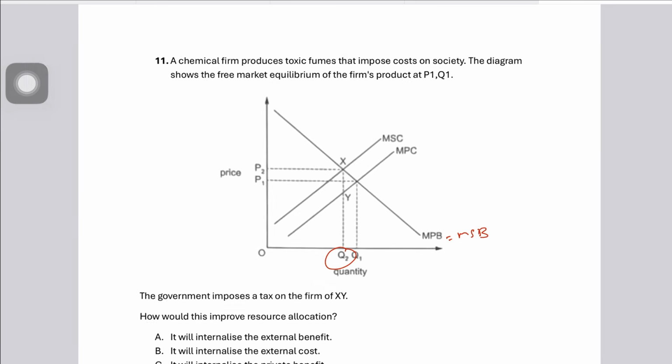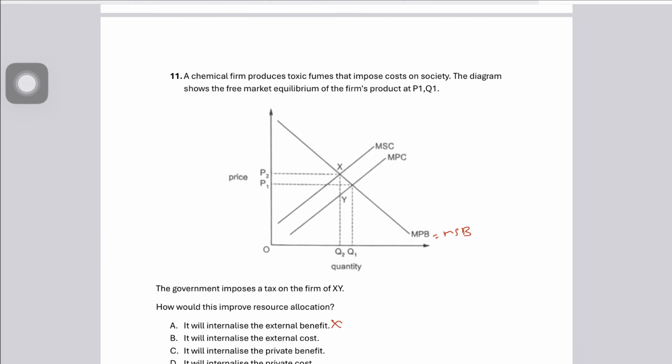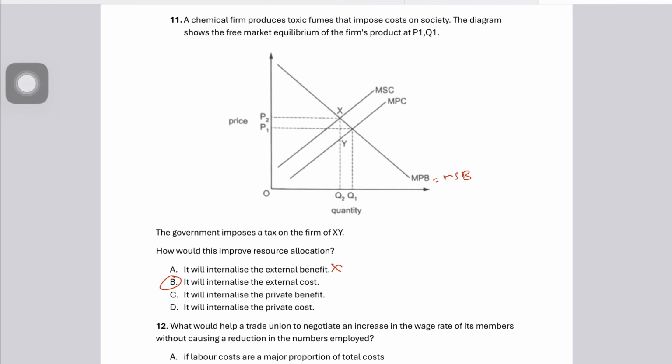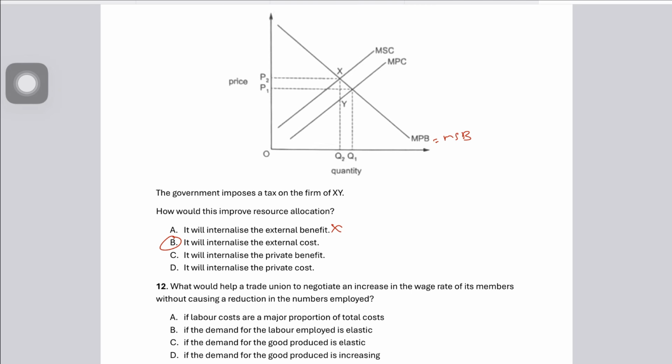But how would this improve resource allocation if a tax is imposed? It will obviously internalize the external cost, as there's no external benefit. So B should be the correct answer. A tax of XY would raise the private cost, so the MPC would move closer to the MSC. The firm would internalize the externality and face the true social cost of production. So that makes B the correct answer, and output will fall to Q2, the socially optimum level.